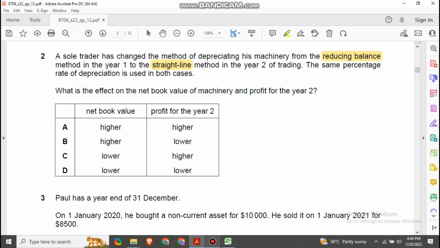If the depreciation is more in year 2, the net book value of the asset would be lower, and the profit for the year will also be lower because we are charging a higher amount of depreciation. So the correct option is D here, lower net book value and lower profit for the year.